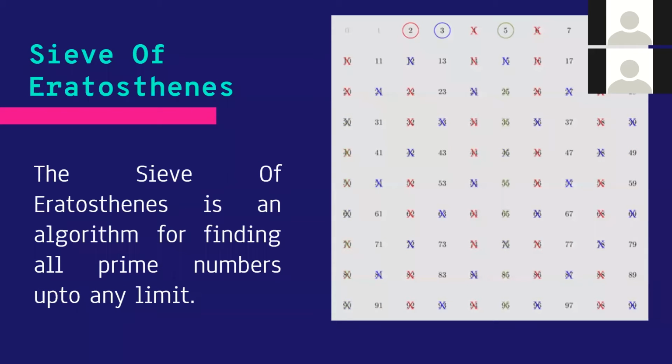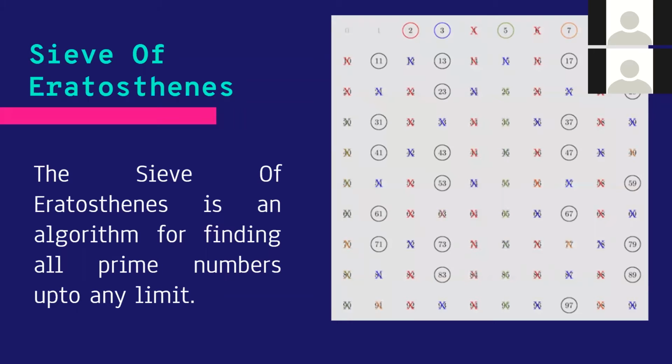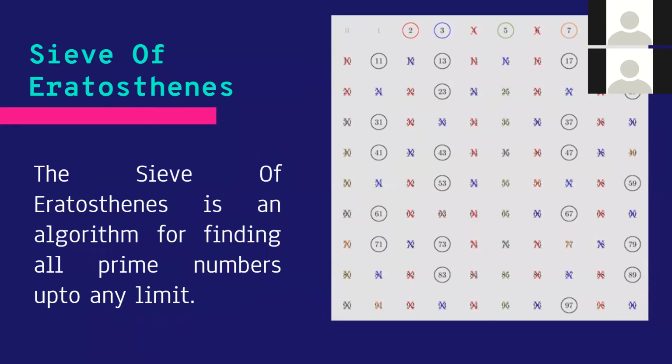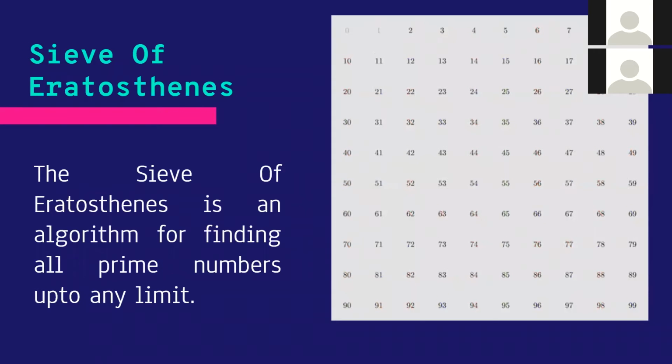First we will start off with all the numbers up to n, up to our limit. We will start off with all the numbers, and then we will just keep removing the numbers that are not prime, so that in the end we are only left with prime numbers. The sieve of Eratosthenes basically does this.